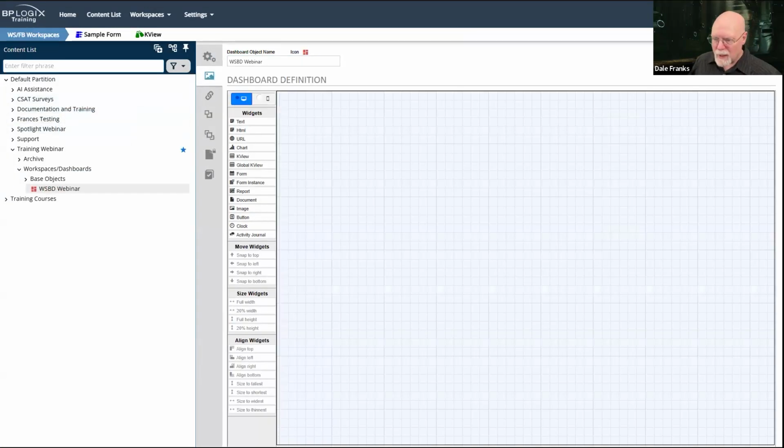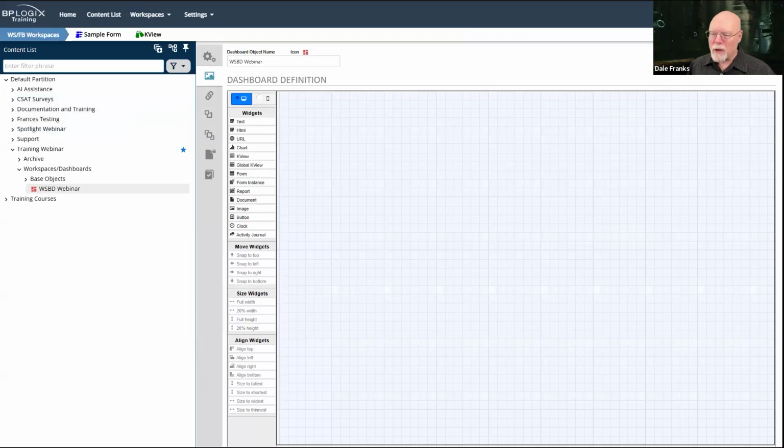What a dashboard is, is just a design surface. And this design surface enables you to display forms or knowledge views or charts or a clock or a random URL. You have a lot of activity that you can do on this dashboard, and a lot of items that you can drag onto it.